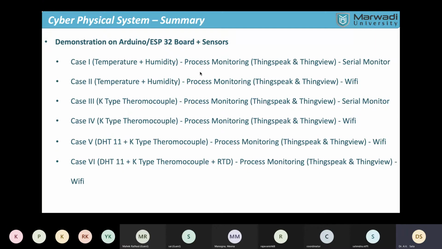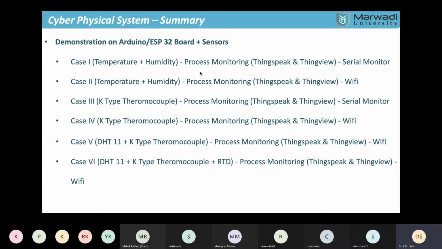The earlier two sensors, DHT11 and K-type thermocouple, are basically voltage based sensors. The difference in temperature is transformed into a difference in voltage, which is then converted into digitized form. That was the basic principle of those sensors.